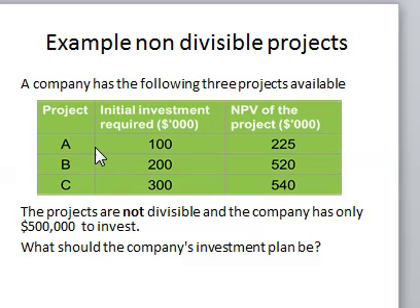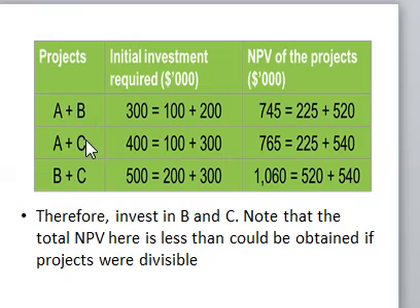Now we are going to look at a combination which is going to give us the highest net present value. I think you still remember combination and permutation in quantitative techniques. The first combination we can have is project A and project B. Project A requires 100, project B requires 200, so the total investment will be 300,000.